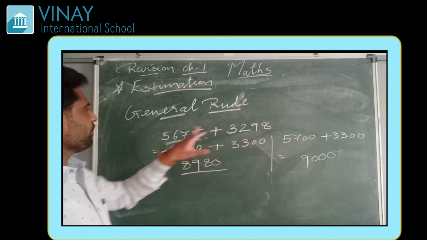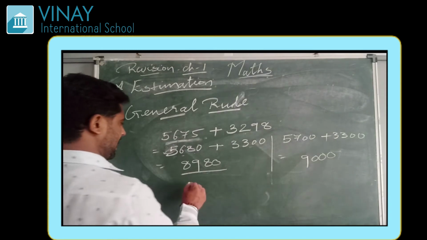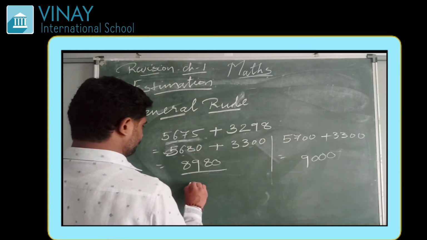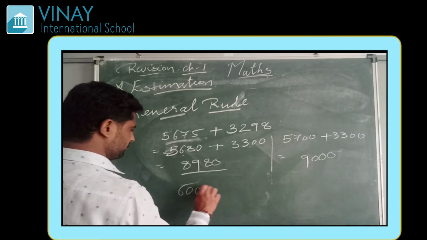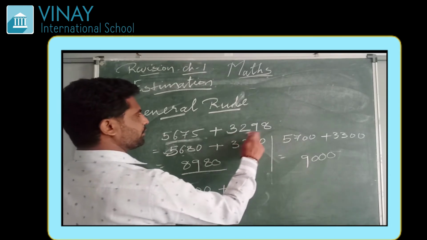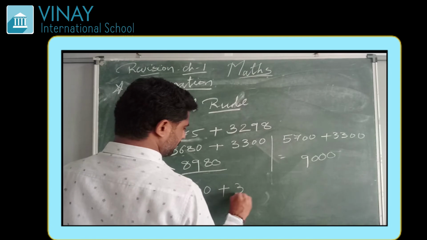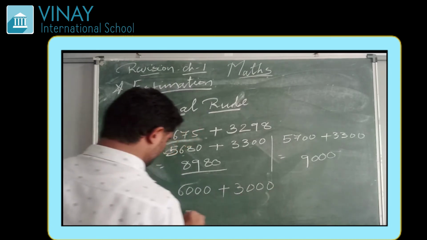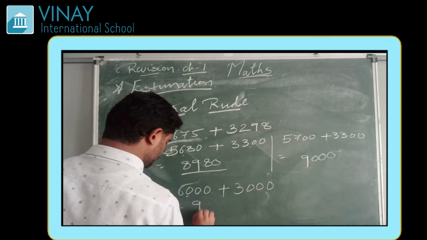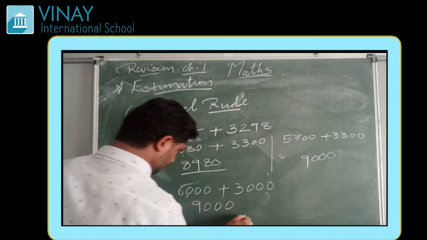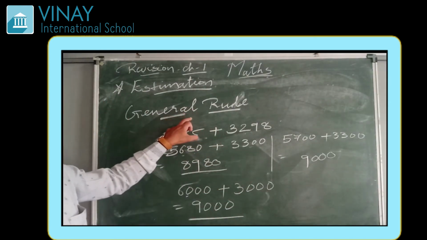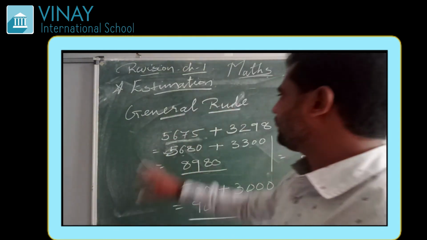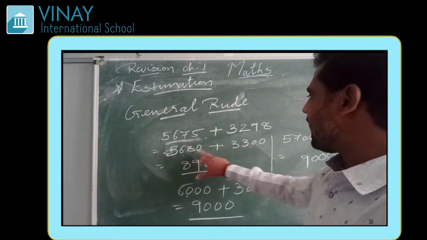The same way, if you round it to the nearest 1000 and add it, then it will be 6000 plus 3000. Answer is 9000.